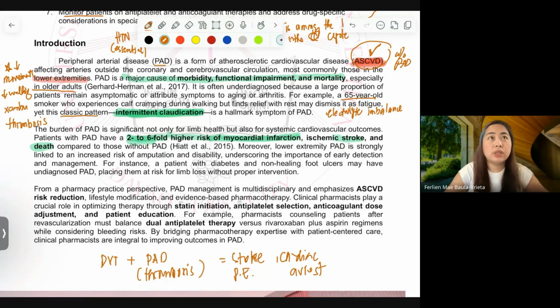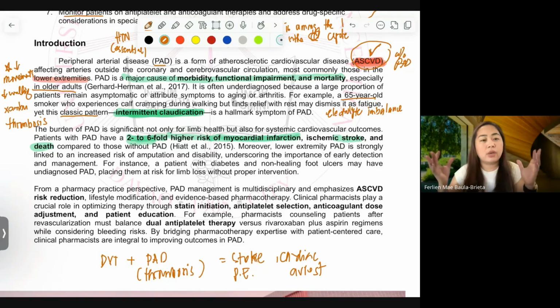So, meaning to say, if you have a patient in a community or a patient admitted in the hospital, and the patient is diagnosed with hypertension and dyslipidemia, you have to always put in your mind to counsel your patient about coronary artery disease and peripheral artery disease, and how to avoid them.